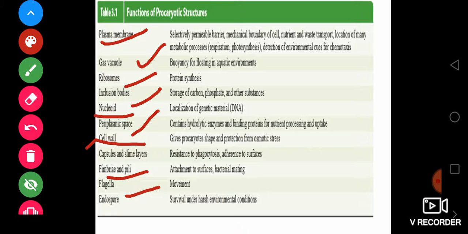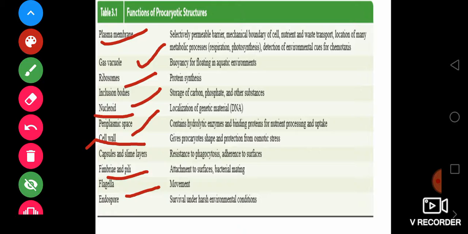And of course, there is another thing, that is endospores. Endospores actually help the bacteria to survive harsh conditions. If the condition is not good at the time, the bacteria will not be able to survive. But the endospore helps in the survival of bacteria in harsh conditions. That is the function of endospores.